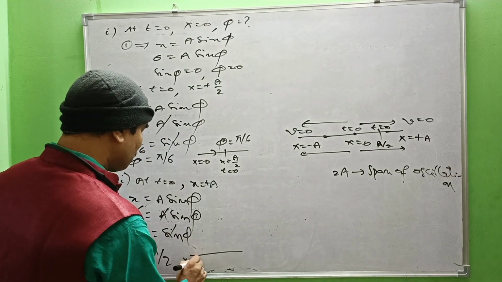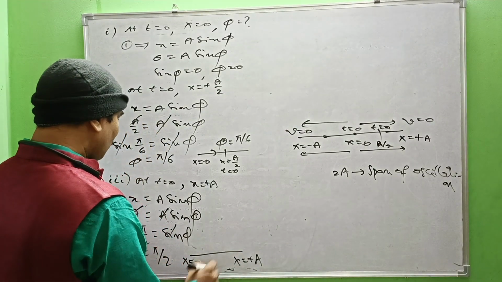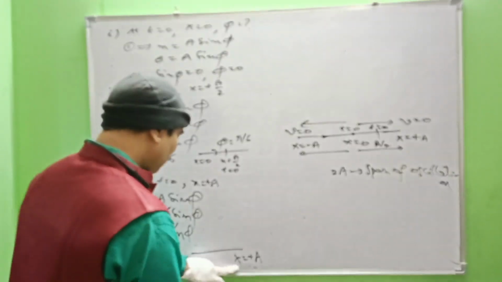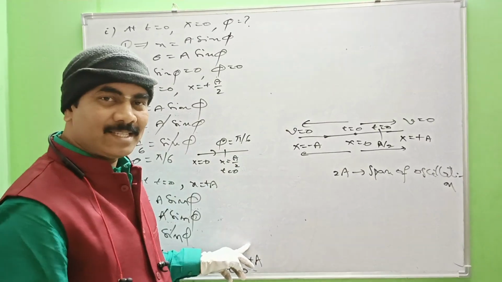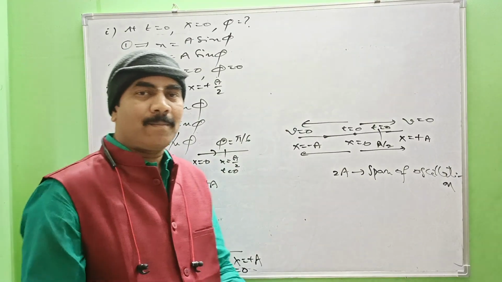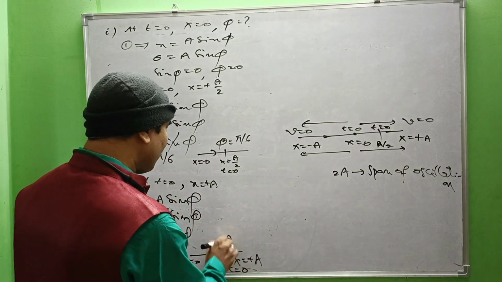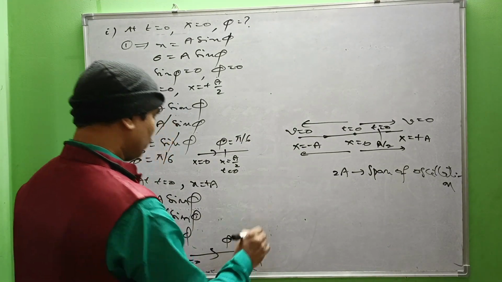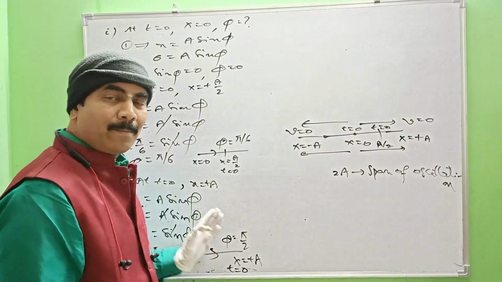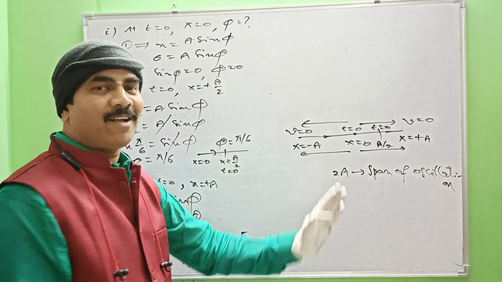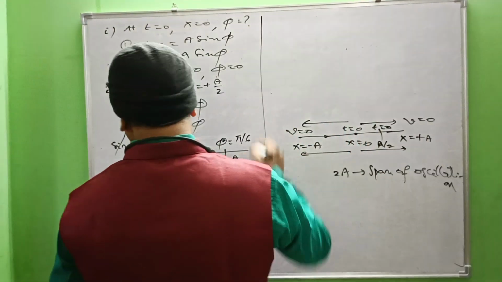So this is x equal to 0. This is x equal to plus a, at t equal to 0. At t equal to 0, if x equal to plus a, that is the right extreme position, is the position of the particle, then what is the phase required for this part of oscillation? Phi equal to plus pi by 2. That means to say that the particle completes one-fourth of the oscillation from the mean position. Now coming to the fourth situation.